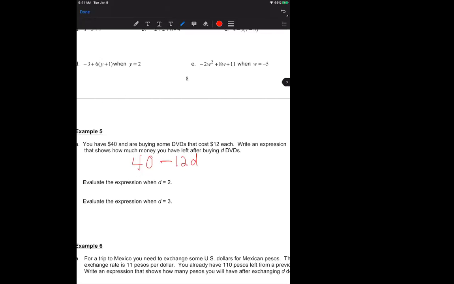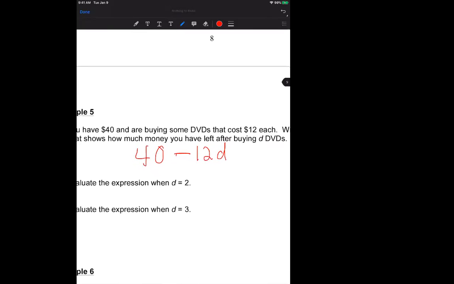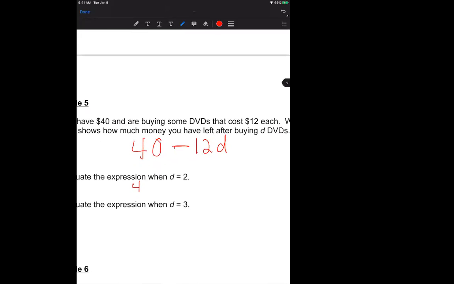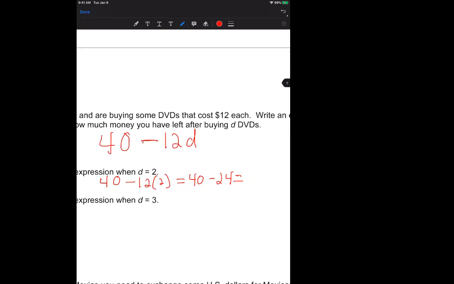So now we're going to actually plug in the variables. For the second part, it says evaluate each expression when D is 2. So just like we did above, when we plug in, we use parentheses. 12 times 2 equals 24. 40 minus 12 times 2 is going to give you 40 minus 24. And then what is 40 minus 24?